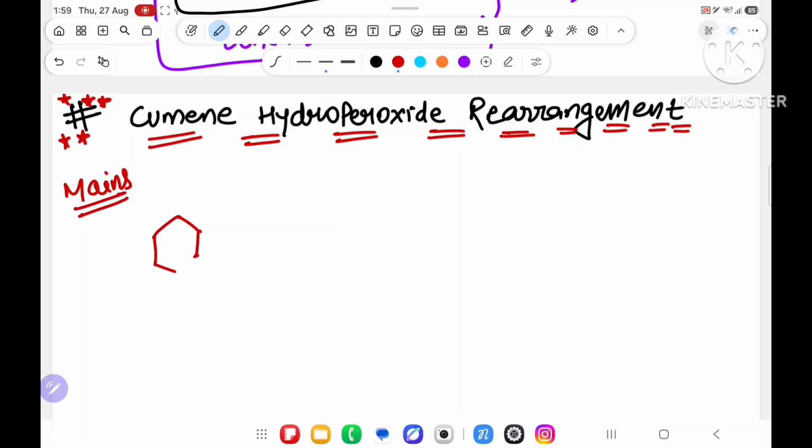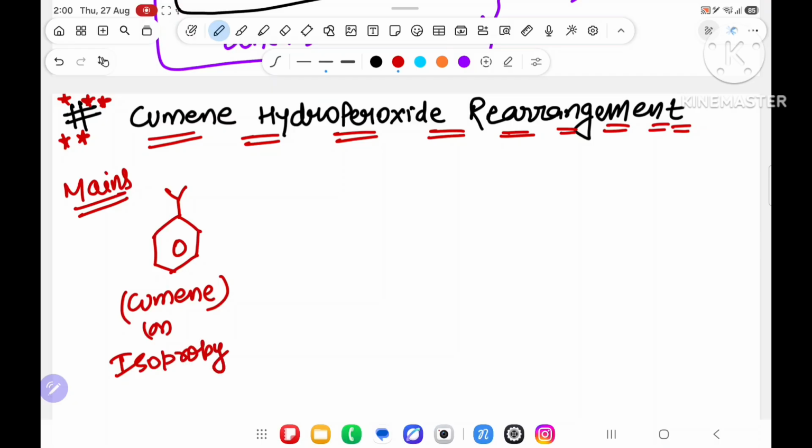What you will do in that case? First you will take cumene. This is the structure of cumene, which is also called isopropyl benzene. Whenever you react this structure with O2 present in the air and a little bit of sunlight,